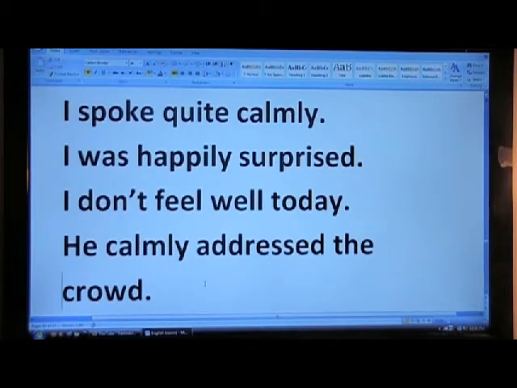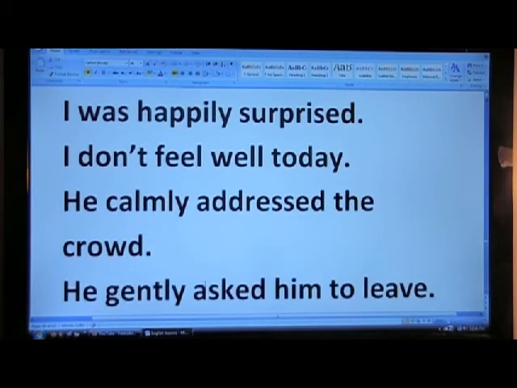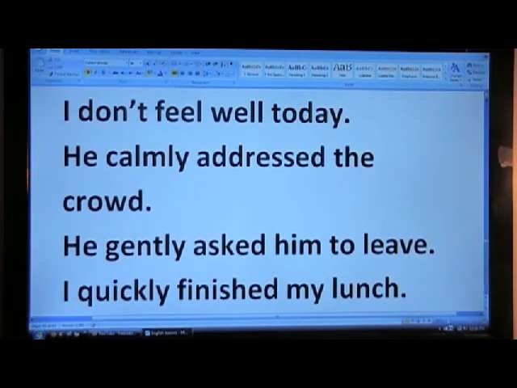He calmly addressed the crowd. Again here, the way he addressed the crowd was calm. It's better to say he calmly addressed the crowd. He gently asked him to leave. So the way he asked him to leave was gentle, so he gently asked him to leave. I quickly finished my lunch. So in these cases, the adverb has come before the verb.